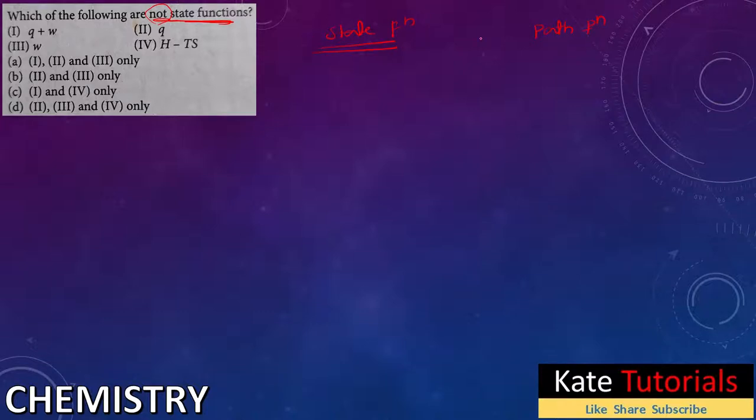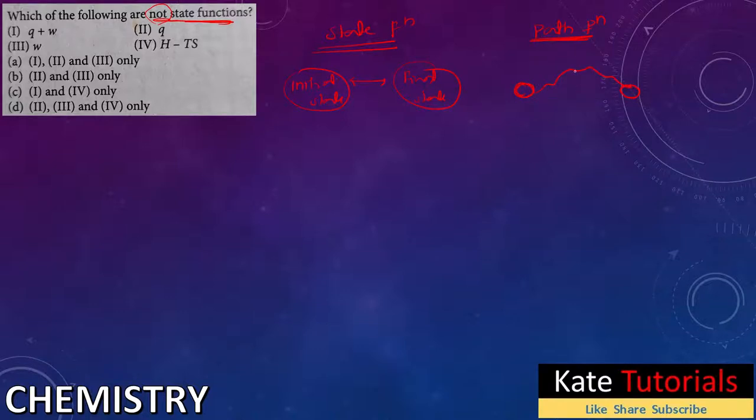What is a state function? State functions are nothing but they depend upon the initial state and final state. They depend only upon the initial state and final state. In between, they won't bother. Whereas path function means they remember the path, how they were there initially and how they followed that path to get their final state.